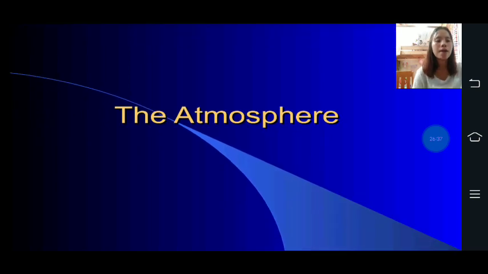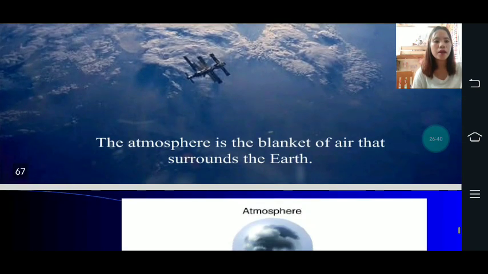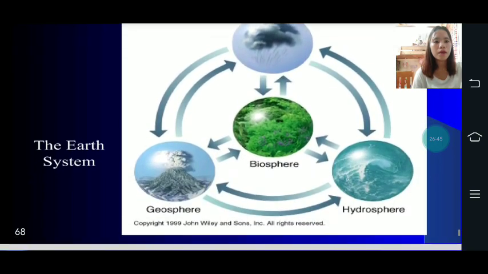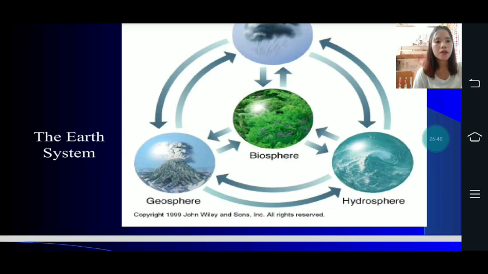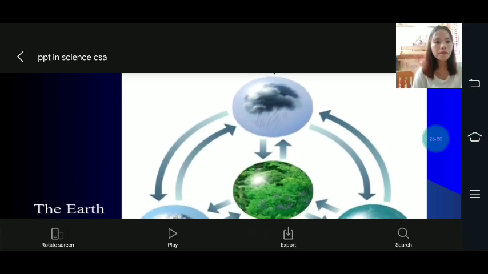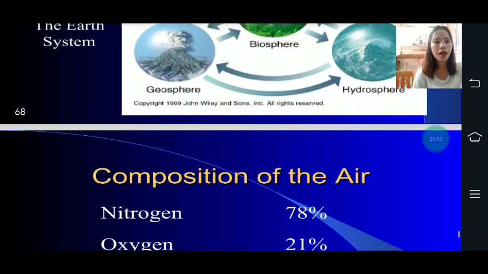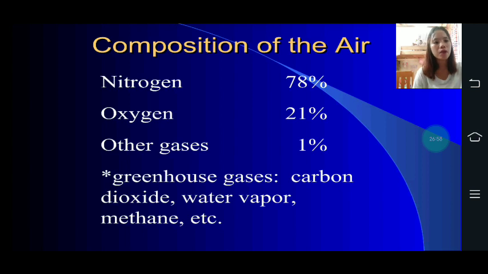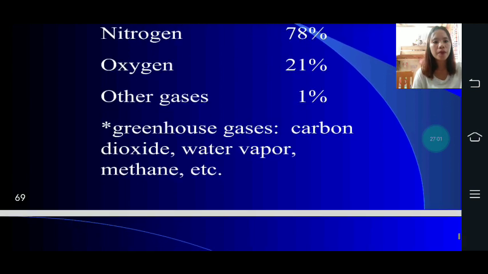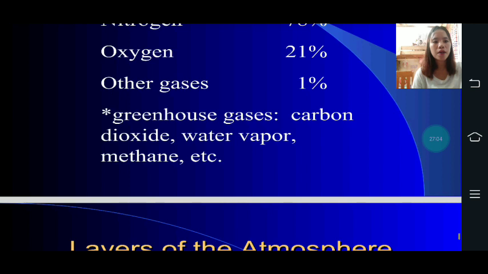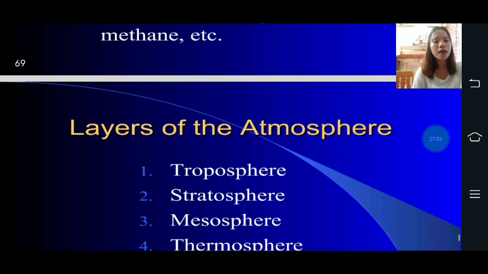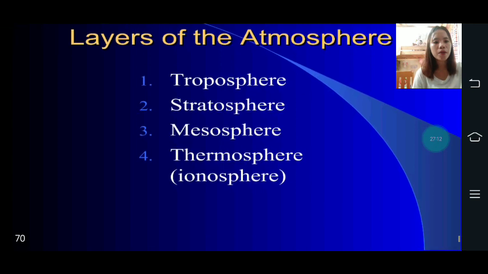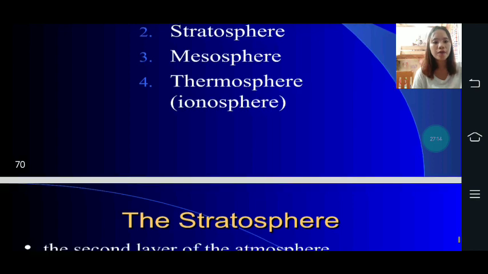Now let's proceed to the atmosphere. The atmosphere is the blanket of air that surrounds the earth. Then this is the example of the atmosphere. Then the biosphere is surrounded by the atmosphere, geosphere, and hydrosphere. So the composition of the atmosphere: nitrogen 78%, oxygen 21%, other gases 1%, then greenhouse gases: carbon dioxide, water vapor, methane, etc. The layers of the atmosphere are the troposphere, stratosphere, mesosphere, thermosphere, or ionosphere.